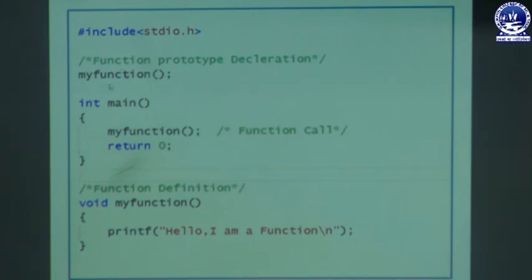Here we have to declare a function, and here we have to define the body of the function. It is totally dependent on the user when the user will call a function. Whenever the function is called, it will move to the function definition part and execute accordingly. I hope you have all understood what a function is, what the characteristics of a function are, what the advantages of a function are, what the categories of a function are, and what call by value and call by reference are.